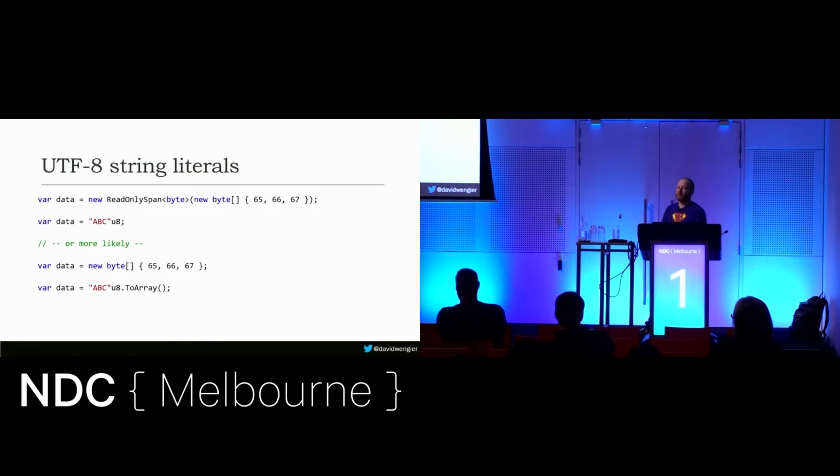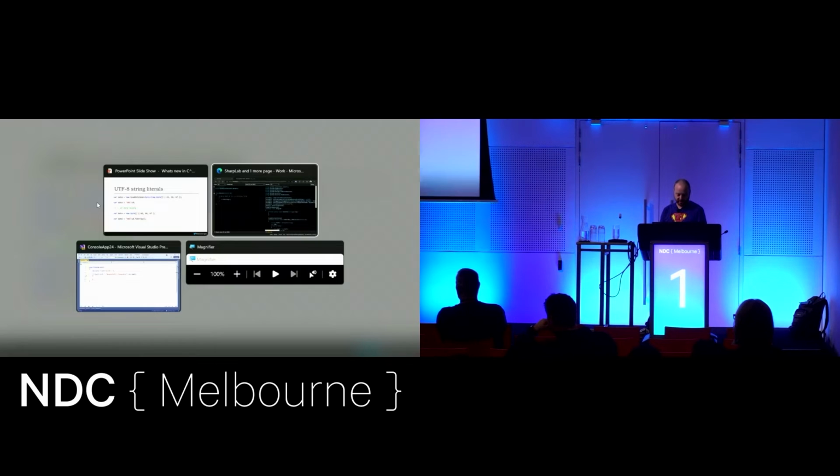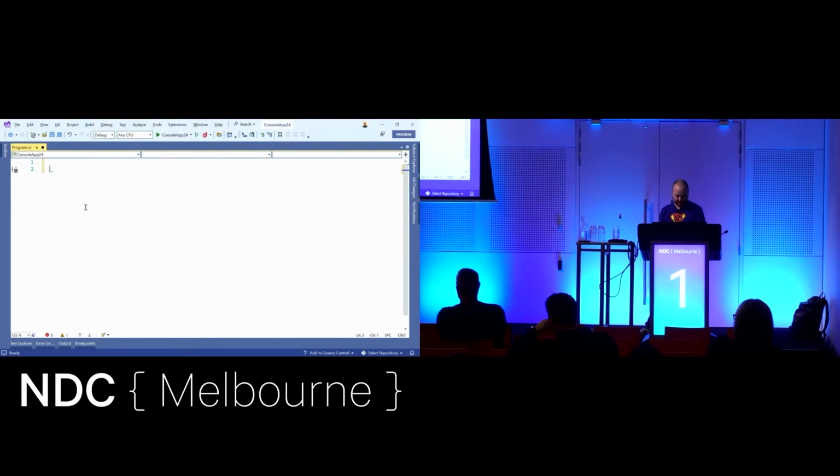What this is, is a way of specifying binary data, but it looks nicer. It's called UTF-8 string literals, but my recommendation is not to think of it as a string literal, because it's not. And actually, I will demo that because it's kind of interesting. So the way you do this is you just use the U8 suffix on a string. And that S variable there is binary data that represents the UTF-8 encoding of that string, which is 65, 66, 67, if anyone knows ASCII.